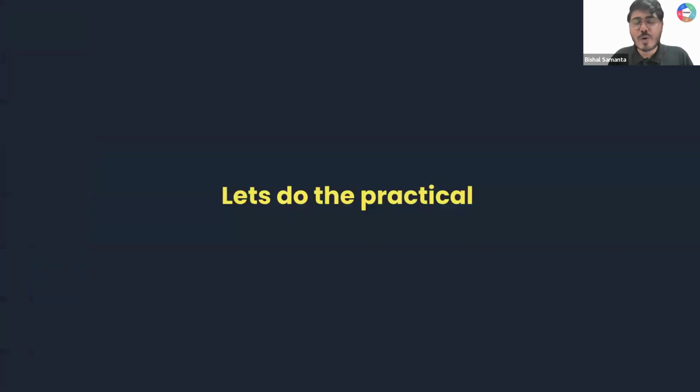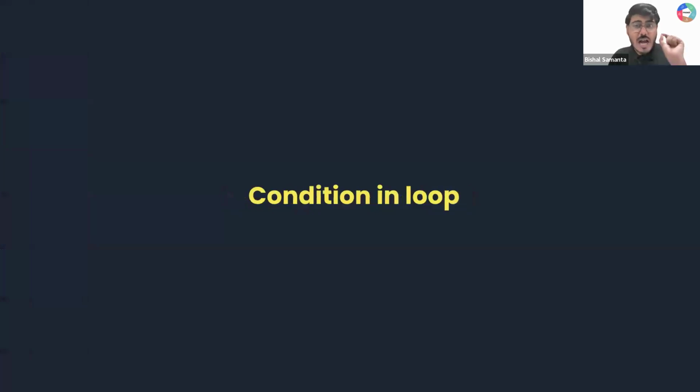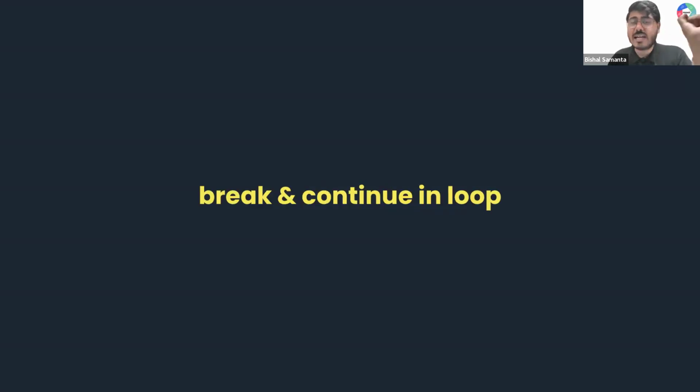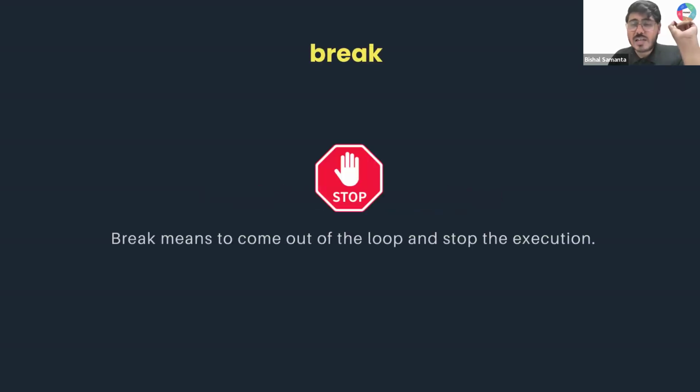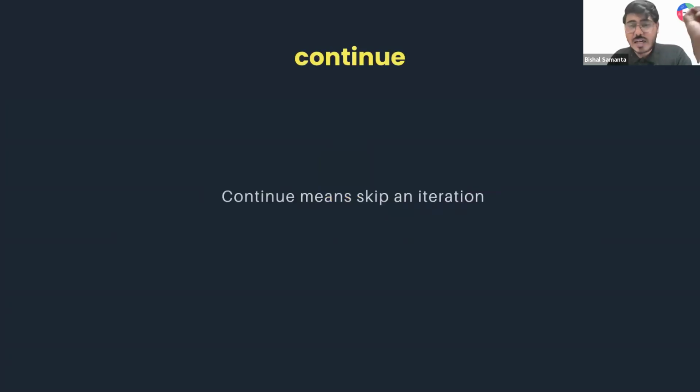Okay, let me quickly recap what are the things we have learned. We learned how I can write a loop first, right? And then I can write a condition inside my loop, right? If start value mod 3 is equal to 0, in that case, please console.log, right? How to write a condition inside the loop. We learned that thing as well, right? Okay, then we learned about break and continue statements. We learned that break will stop the execution, break will terminate the loop, right? But continue will skip a particular iteration. It is not going to stop your execution, right?